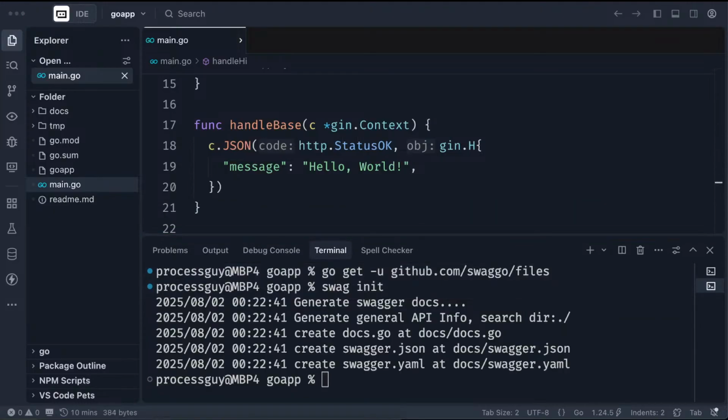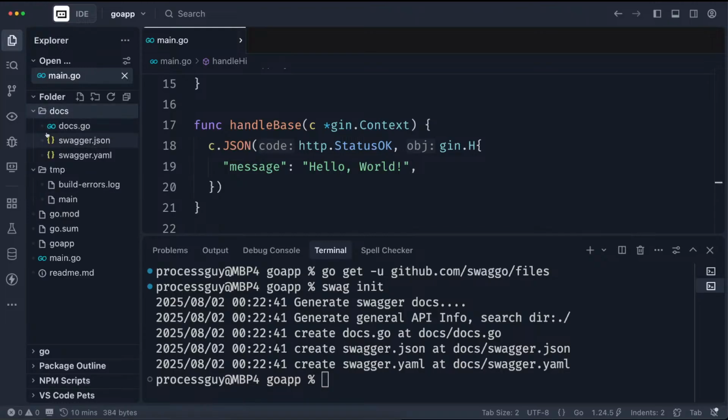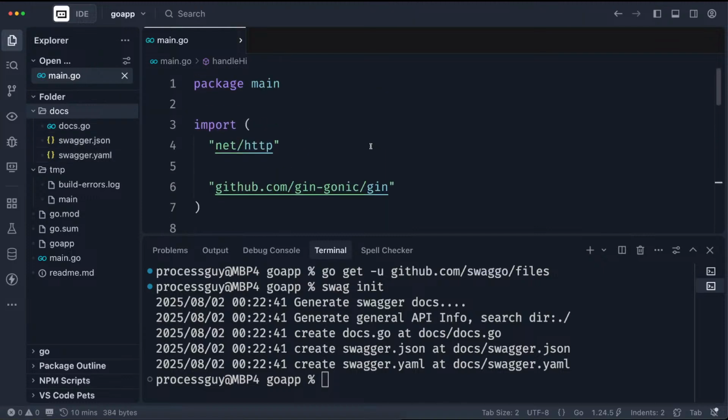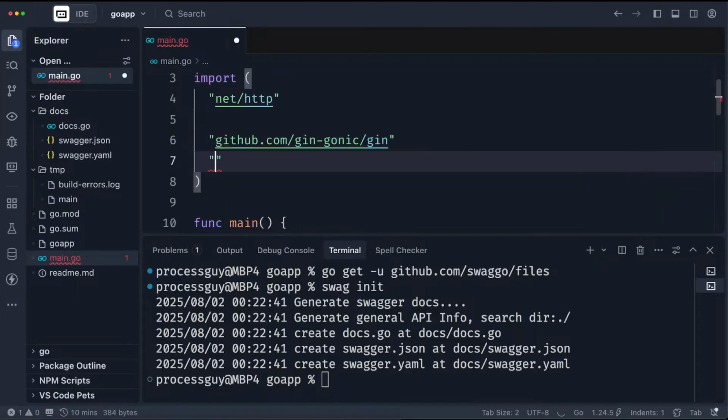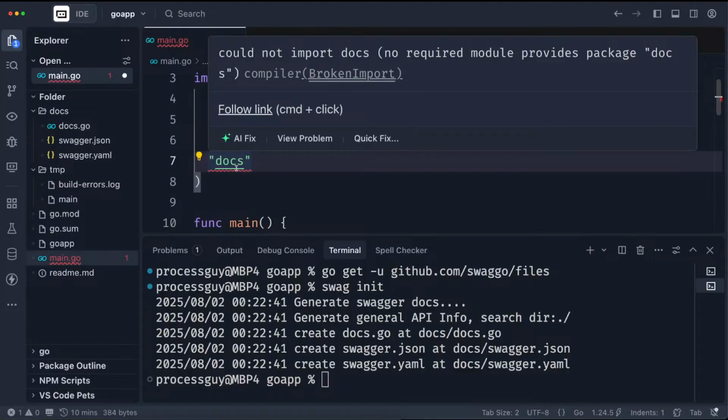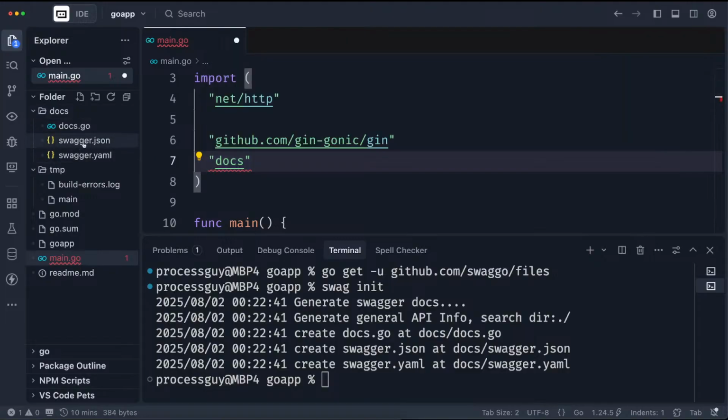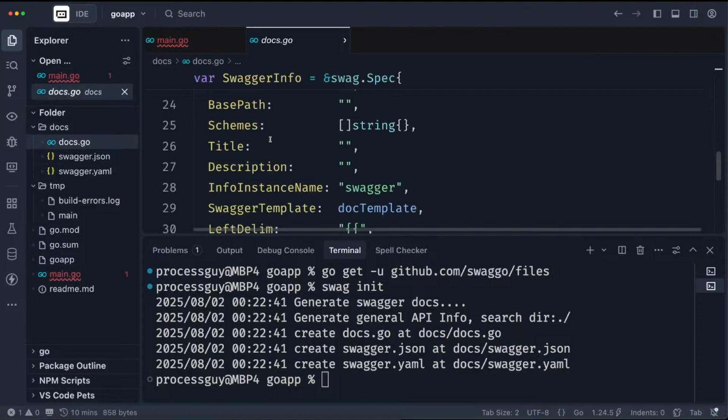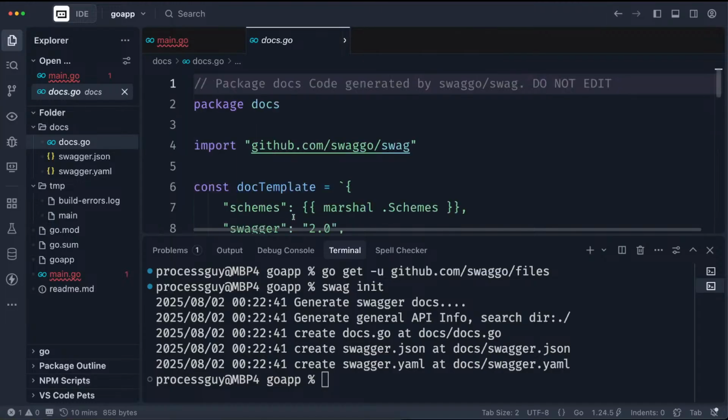Now, the next thing you want to do is to add this file. We need to add it to our imports, so we bring it here by saying docs. Now, there's a catch, because the system might not pick anything from inside here sometimes. So let me show you.